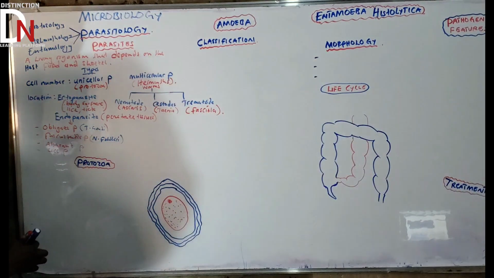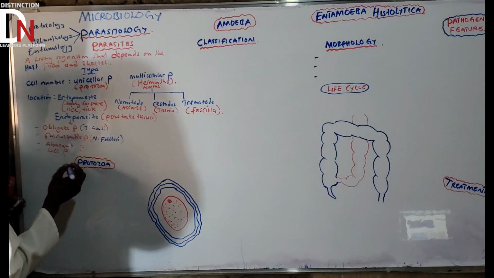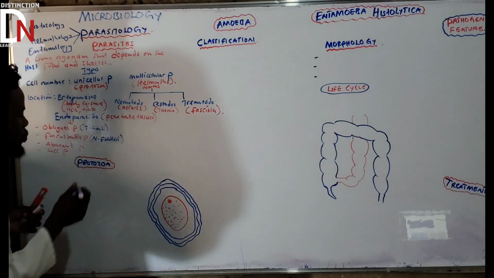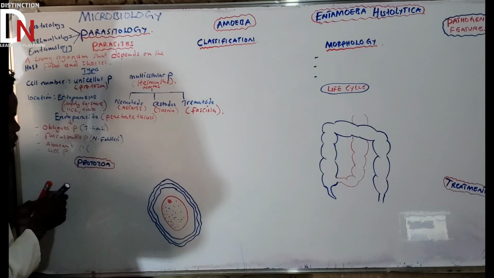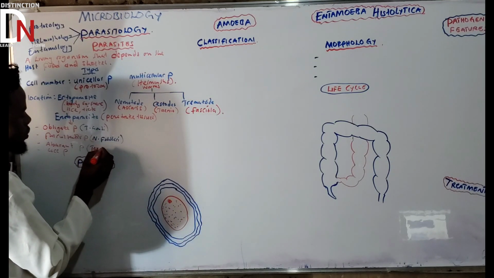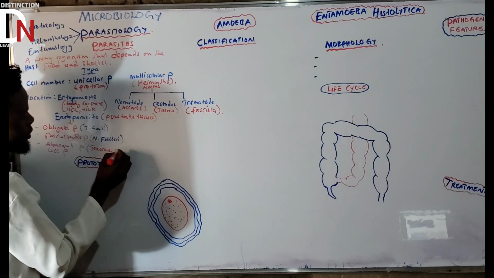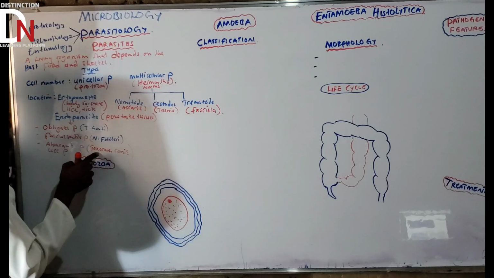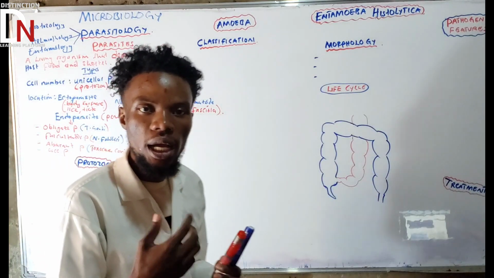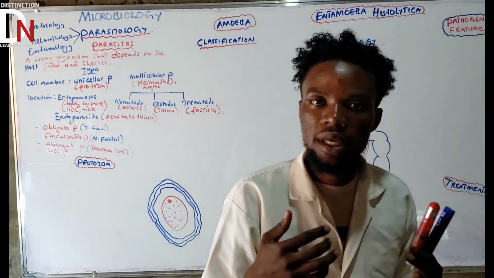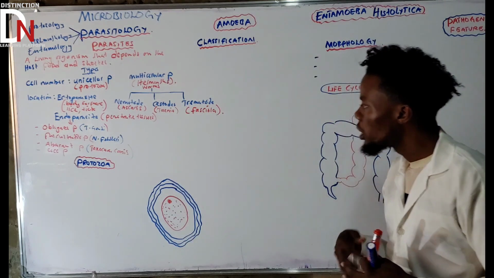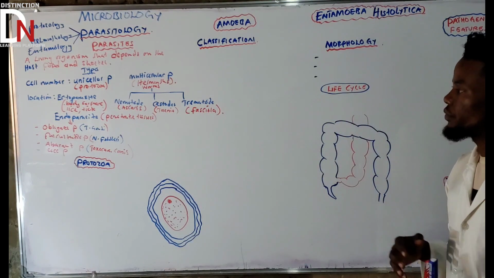A good example of an aberrant parasite is the roundworm of dogs, which we call Toxocara canis. This is a roundworm that affects dogs, but if it affects human beings, that would be the end stage. That's what we call an aberrant parasite. Don't get confused with that.